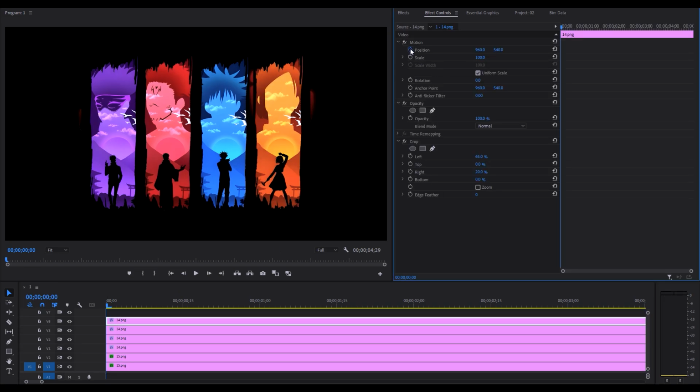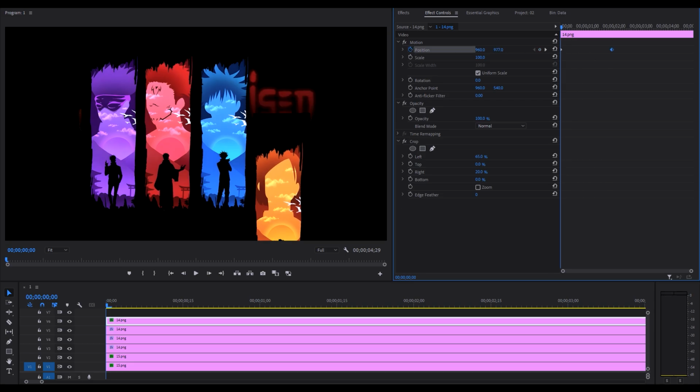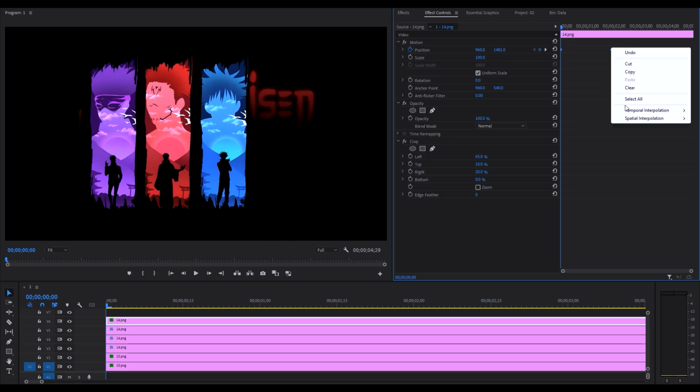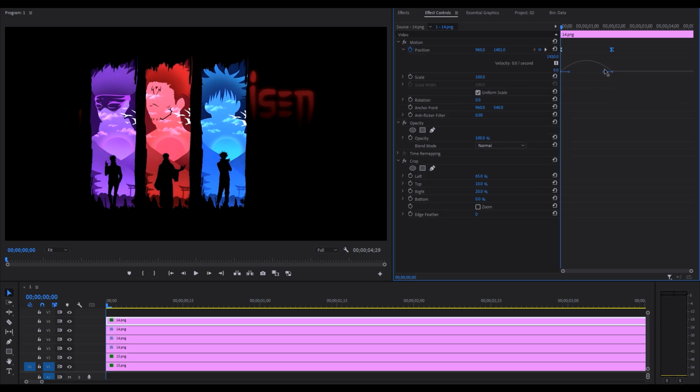Now select the position keyframe, go back a few keyframes and drag it downward. Then select both keyframes and apply ease in and ease out on them. Then fix their position to make it smooth.